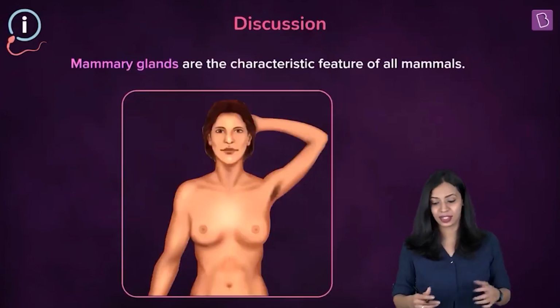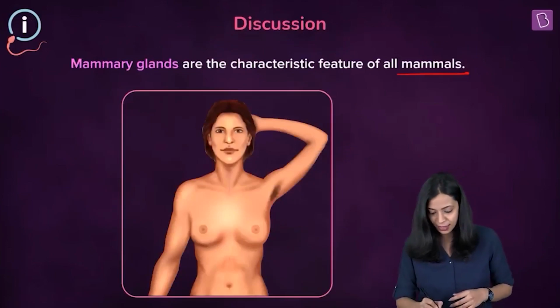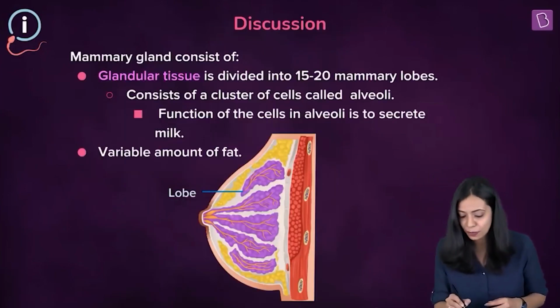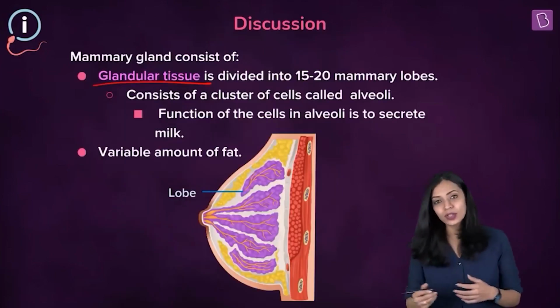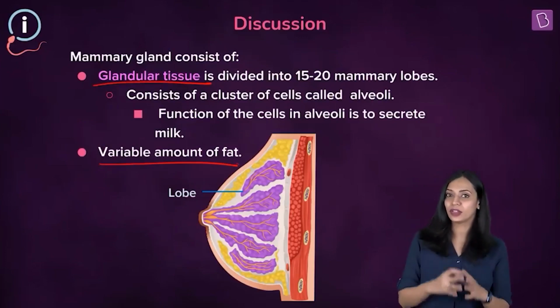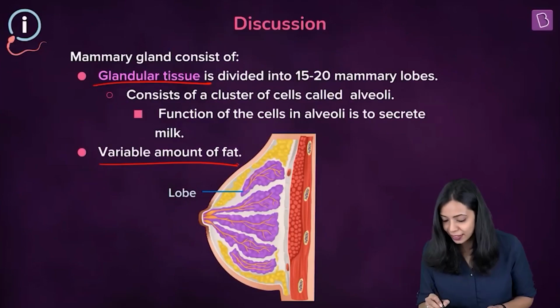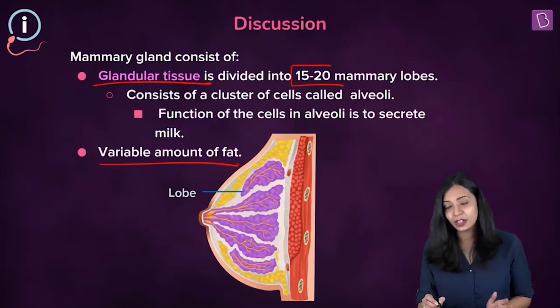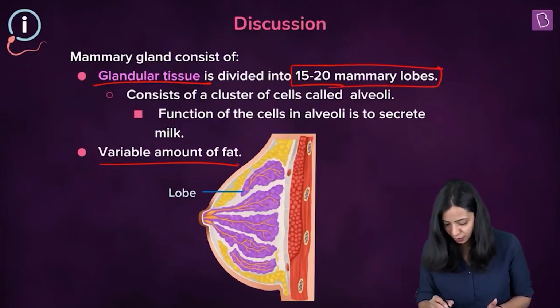Mammary glands are the characteristic features of mammals, right? So the mammary glands consist of glandular tissue, and also there will be variable amounts of fat. And the glandular tissue found in the mammary glands can be divided into about 15 to 20 mammary lobes. Okay, so these are the mammary lobes.